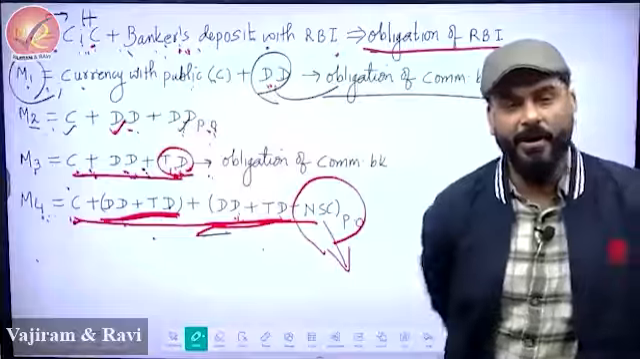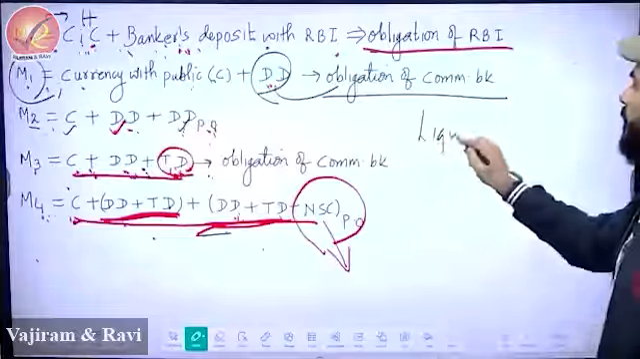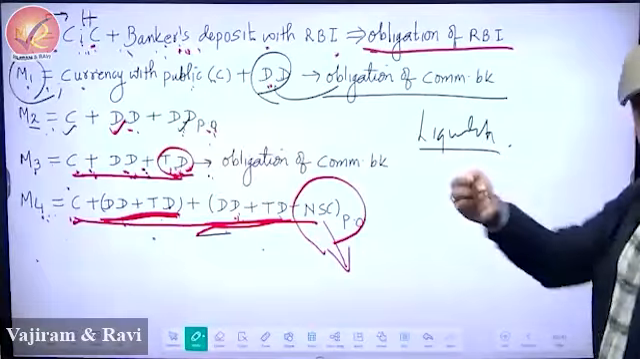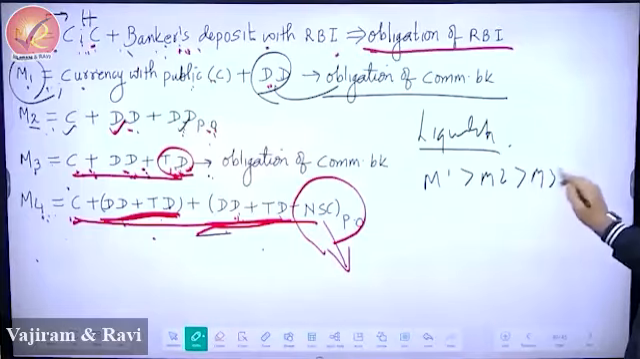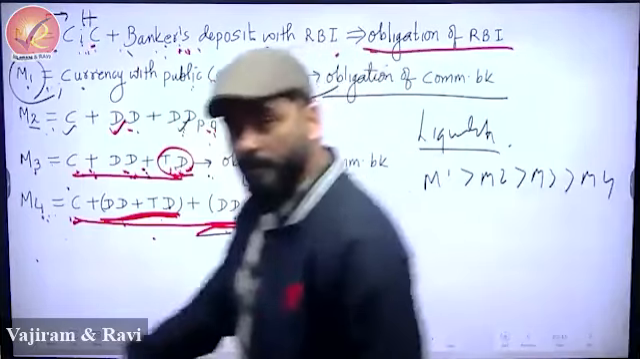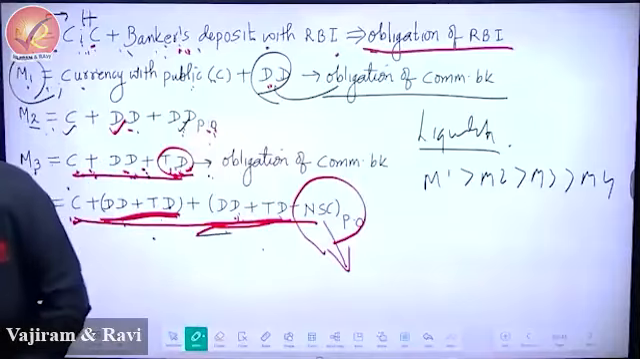So in terms of liquidity, how you arrange them? Liquidity, as your friend has written, absolutely correct. M1 greater than M2 greater than M3 greater than M4.